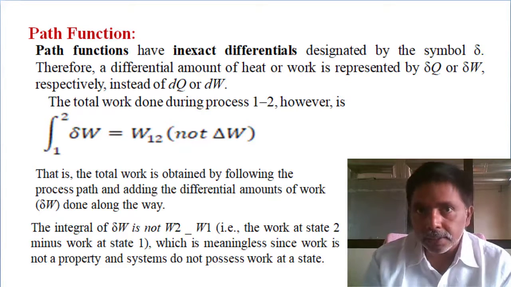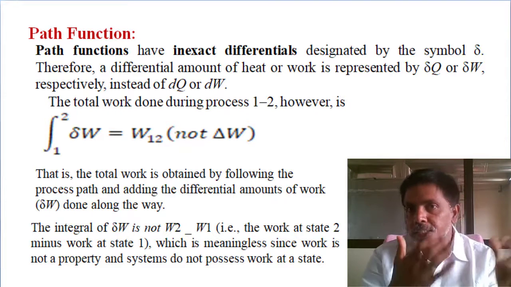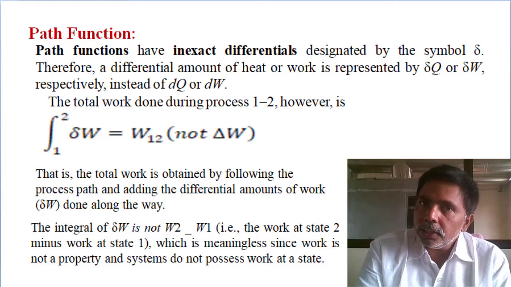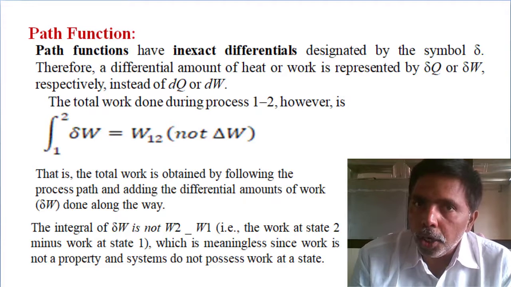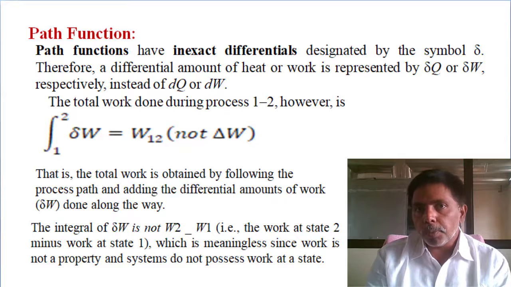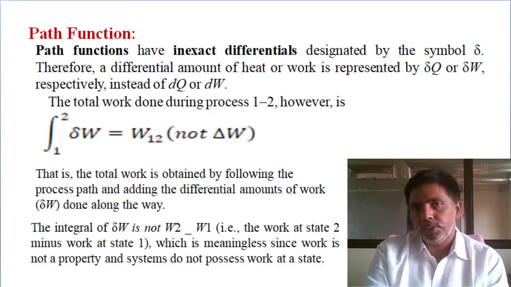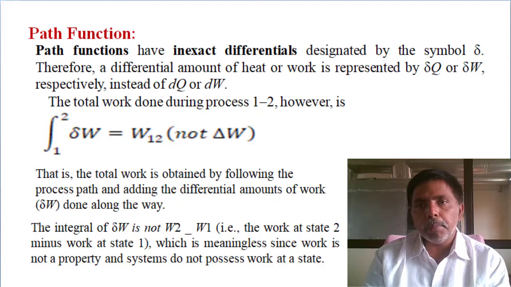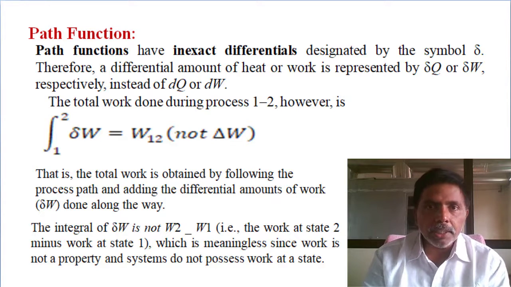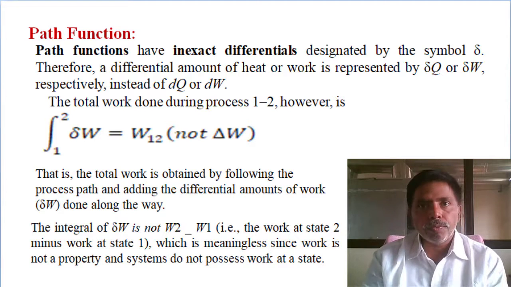But for any properties, the temperature, pressure, the initial state and final state, it is not changing. So all properties are point functions. Work and heat are path functions. Once it is a path function, I can't define it by an exact differential d.